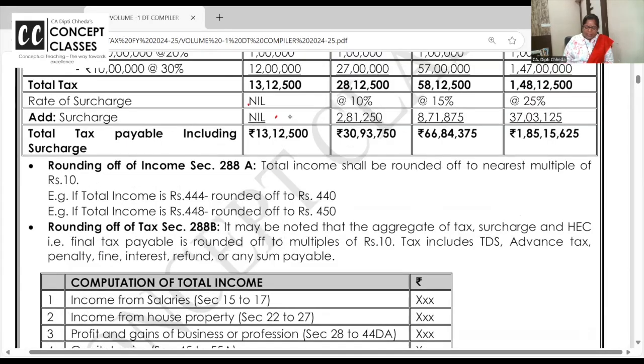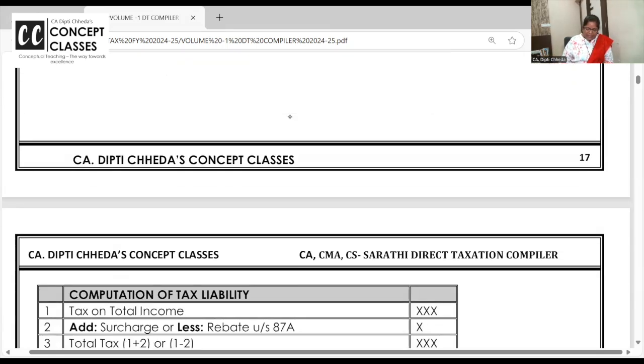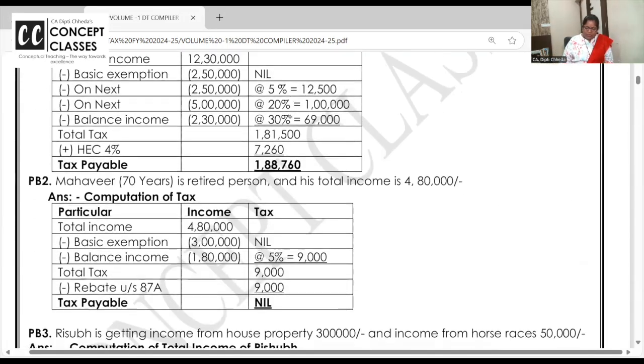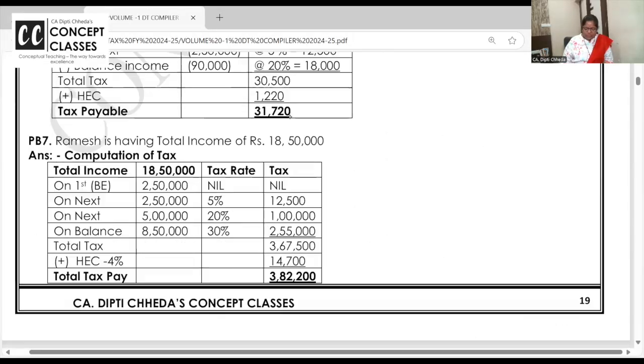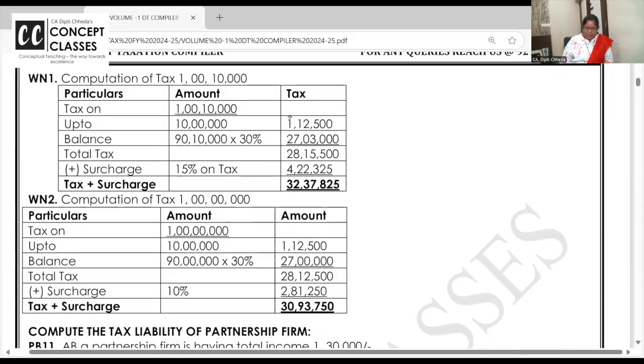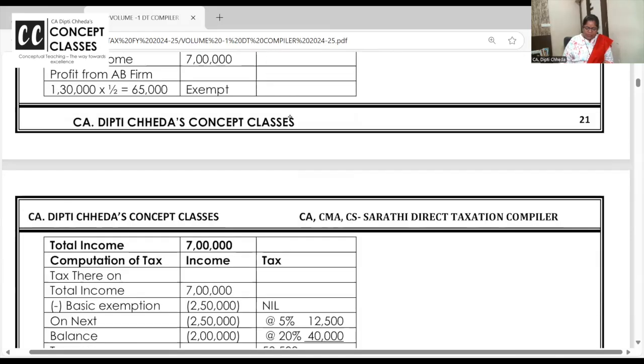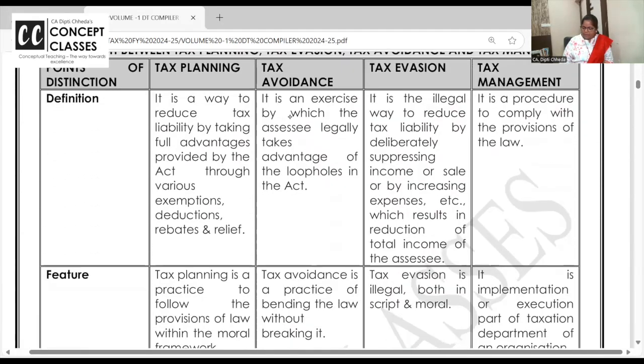So we have completed with general or normal tax rates. Okay, right? This is the format. We all know that income and taxes are rounded off in the multiples of 10. But not every tax and surcharge and cess. The final wala tax and the final income is rounded off. These are all practice questions. Surcharge के साथ बहुत अच्छे सारे questions we have practiced. Okay, right.